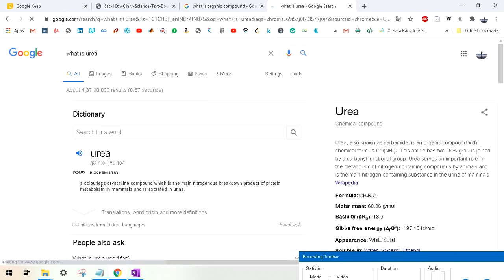A colorless crystalline compound, the main nitrogenous breakdown product of protein. You can see a simple formula of urea, CONH2. If you are not able to read this, that is completely fine, no need to worry. But for now, you must know that urea has carbon, oxygen, nitrogen and hydrogen in it. For now this much knowledge is enough.